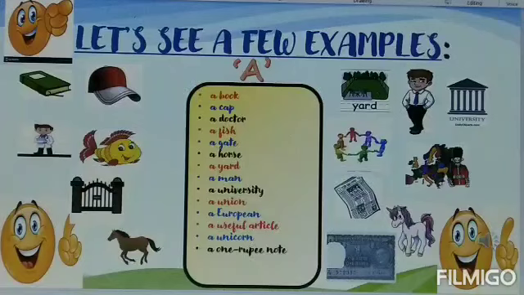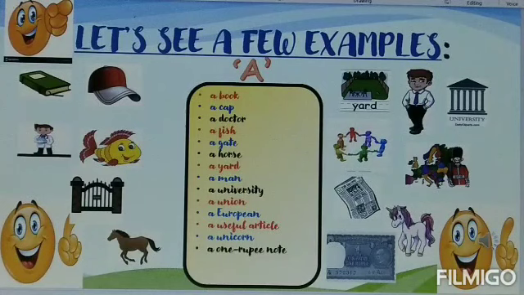If you consider the examples from a book to a man, we find consonants B, C, D, F, G, H, Y and M. But what about the next part of examples? A university, a union, a European, a useful article, a unicorn and a 1 rupee note.